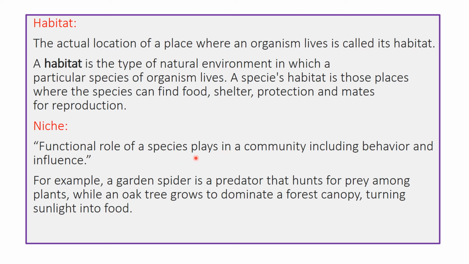Now this job or role of the living organism in its community is called niche. This role includes behavior and influence on other organisms. For example, a garden spider is a predator that hunts for prey among plants, while an oak tree grows to dominate a forest canopy, turning sunlight into food. So the niche is the role or the job of a living organism in any ecosystem.